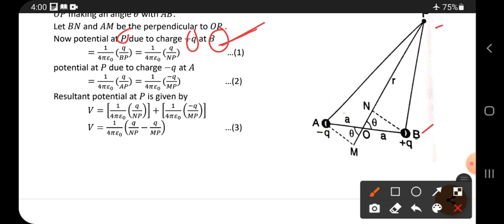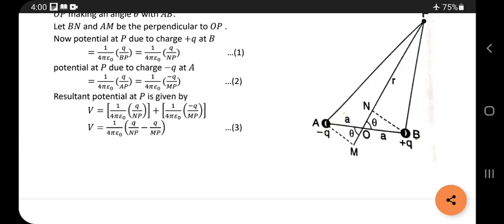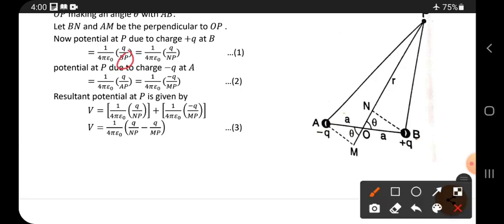Generally we know the potential is 1 by 4 pi epsilon naught, charge by distance. That distance is from where to where? B to P, the BP distance. But we know BP is nothing but NP. BP and NP are equal, so for this purpose only the normal is drawn. That is why in the place of BP, NP is also written.